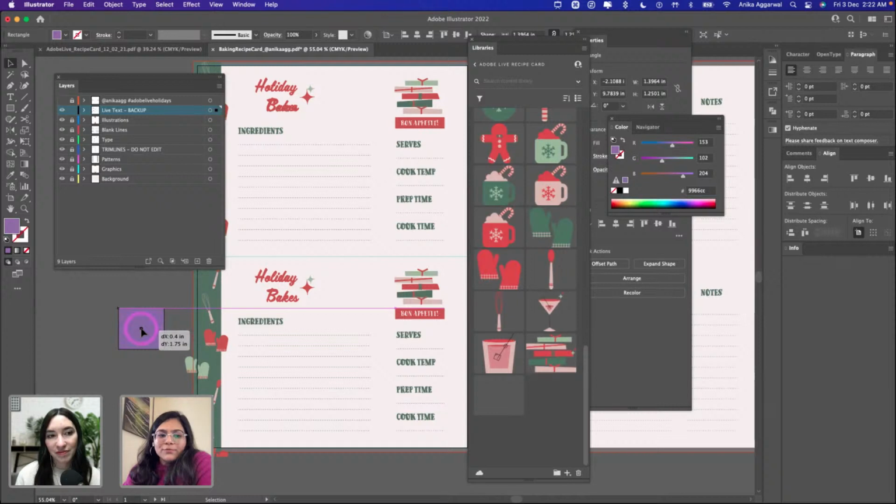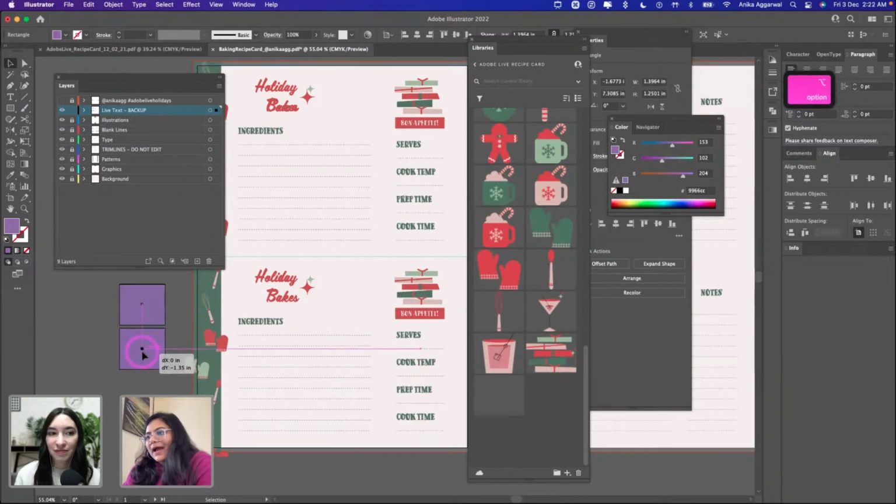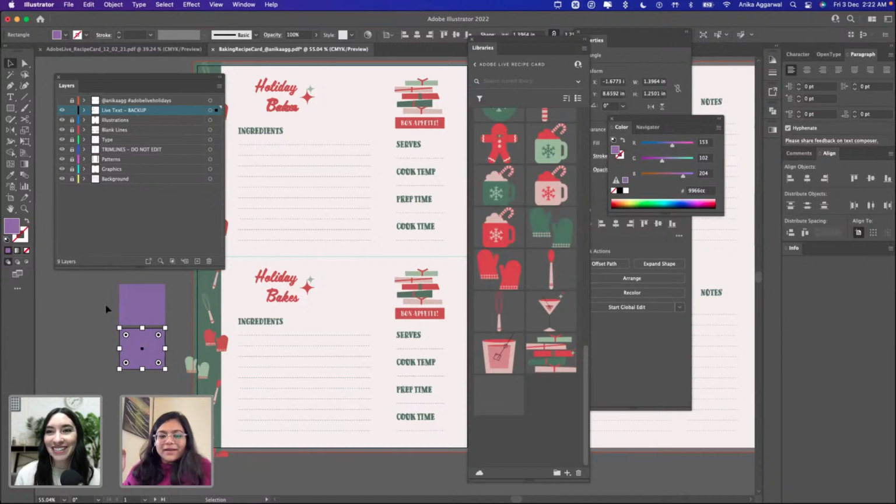But I would obviously recommend doing a bunch of test prints before you actually do whatever you want to do with them. And if your mom has recipe cards, you can go ahead and renew those recipe cards and make them more amazing. Festive. Yes, more festive.